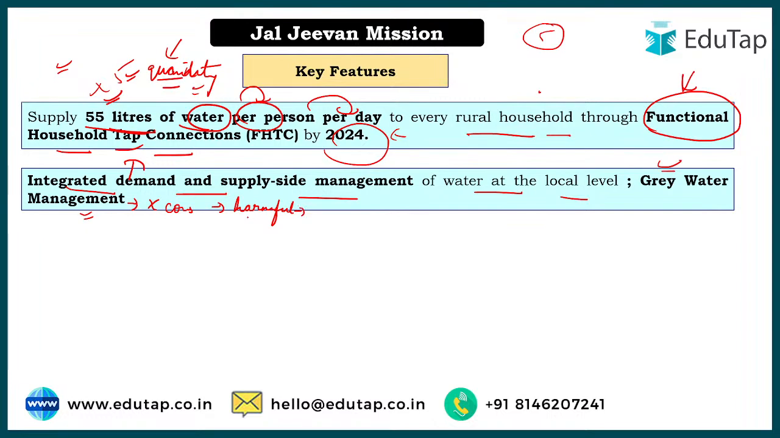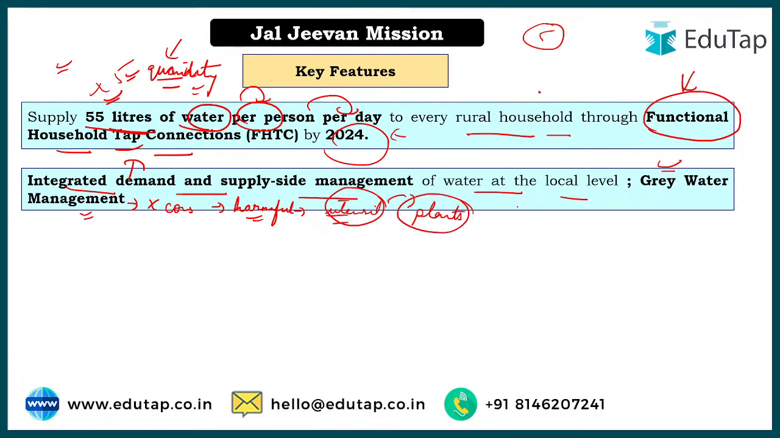For example, in a household, you clean the utensils, right? Of course you cannot drink that water, it is not good, but it's not poisonous as well, right? So you can utilize this utensil water to give it to the plants.